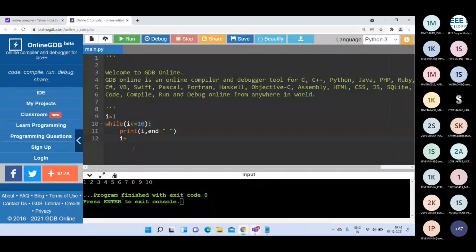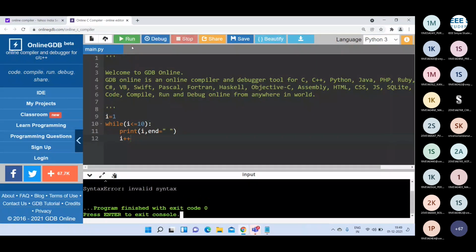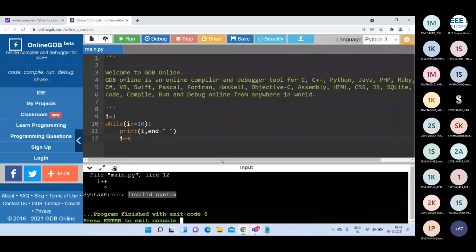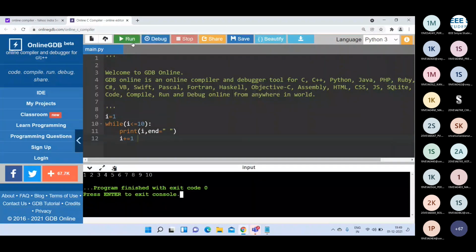But if you write i plus plus, see here, there is an error: invalid syntax. Somebody asked the question. There is no plus plus operator in Python language, so don't use plus plus. Instead of using plus plus, you can go for i += 1 like this. You can use the shorthand assignment operator.